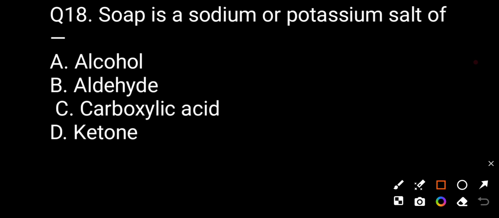Now question number 18. Soap is a sodium or potassium salt of. Option A alcohol, option B aldehyde, option C carboxylic acid, option D ketone. The correct answer will be C.